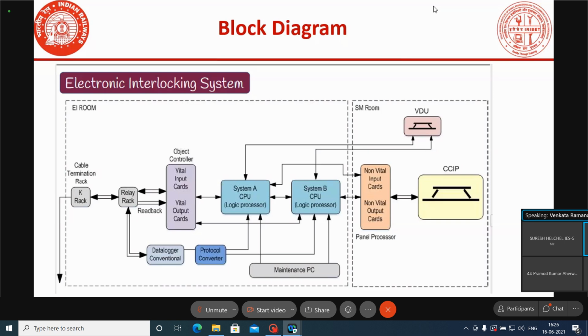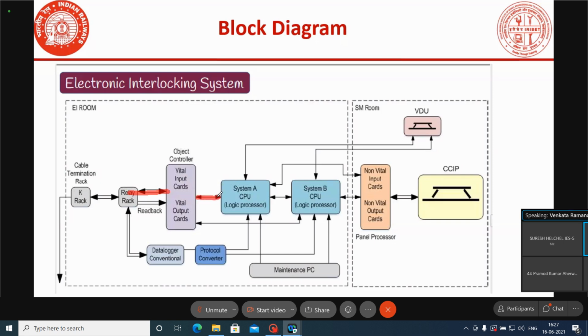Here, the vital input relay status will be read by the vital input cards. This will differ from system to system. Sometimes we use separate cards for A system and B system, separate cards for A system and separate cards for B system. For some systems, we use a common card for A system and B system. In this diagram, it is showing that common card. This vital input card is reading the inputs.